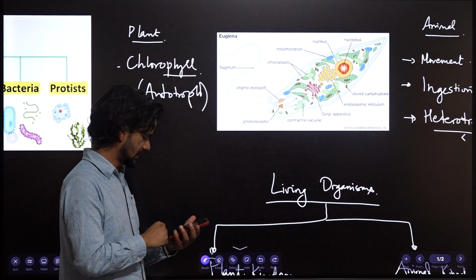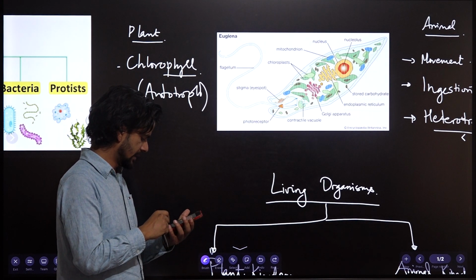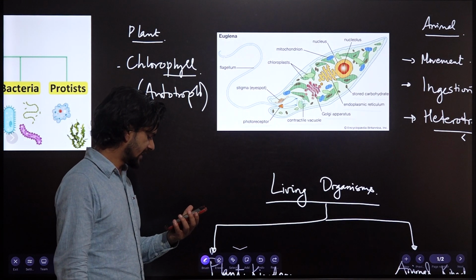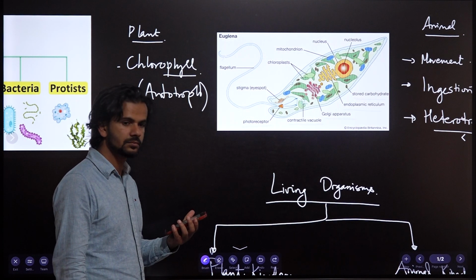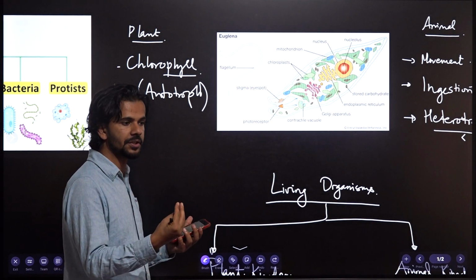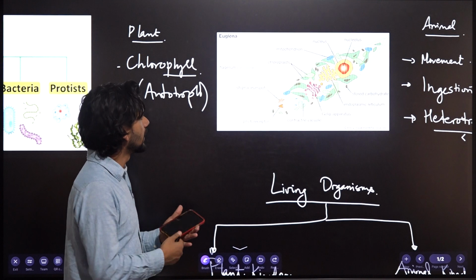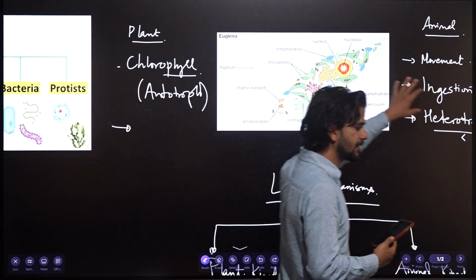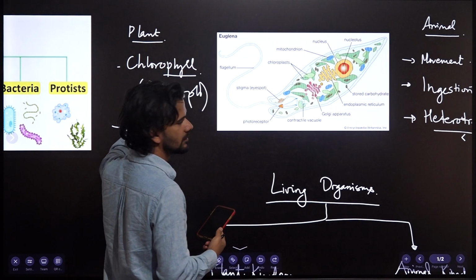Similarly, it also has photoreceptors, right? So that's the reason why Euglena shows both the properties of plant and animal. Whenever it cannot find food from outside, it can make its own food.